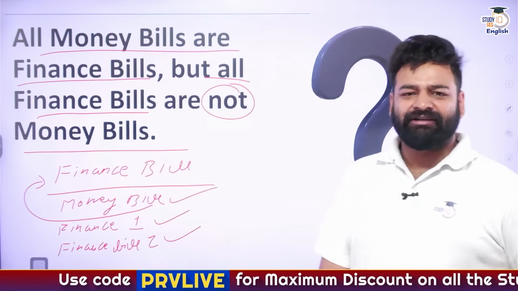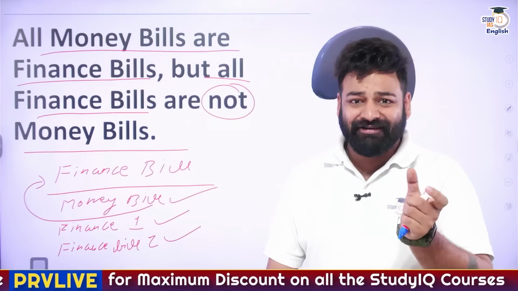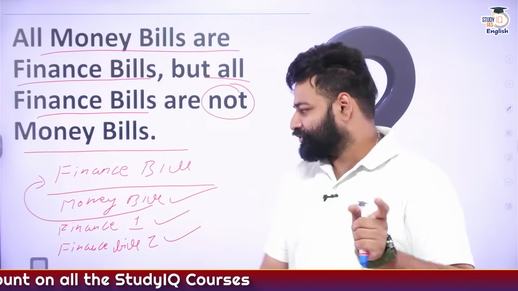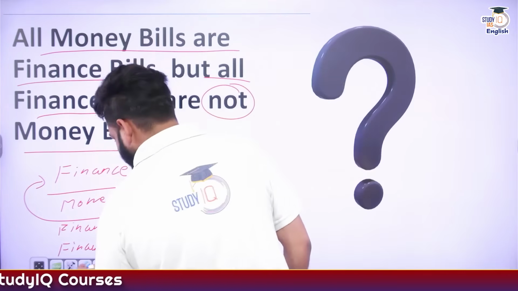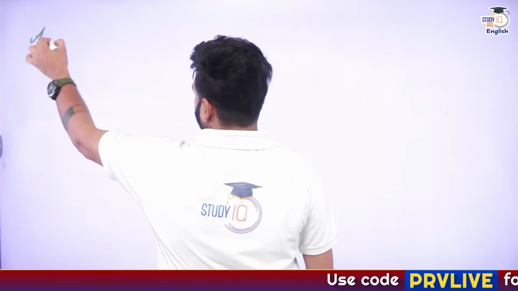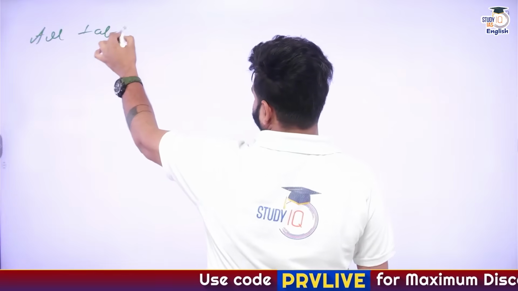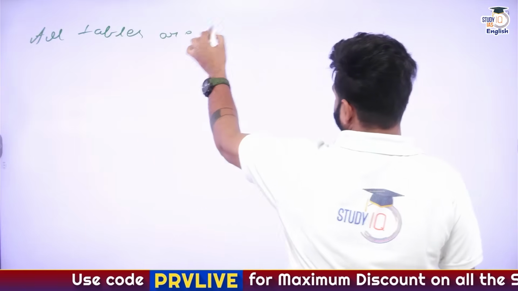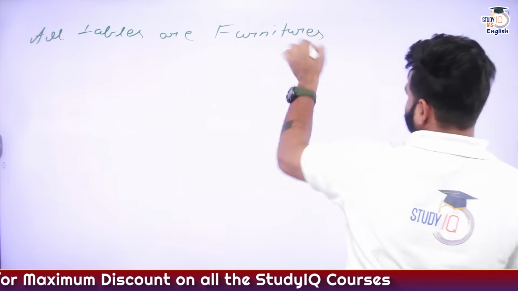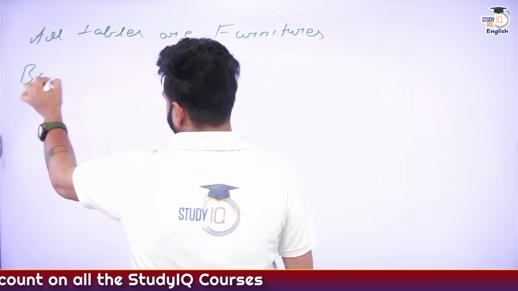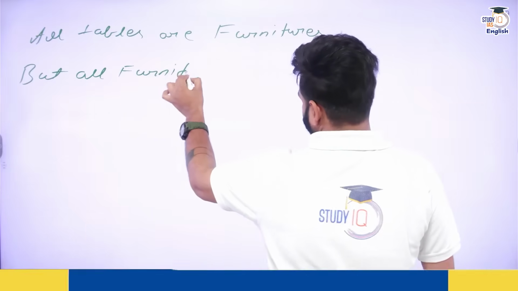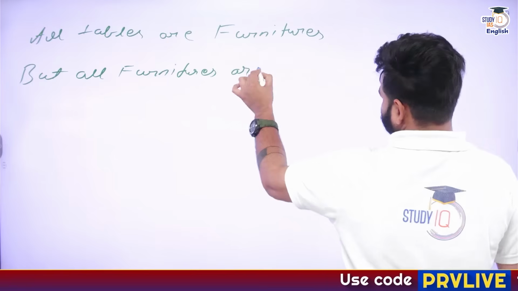That is a chapter we have in our CSAT termed as Venn diagram or even syllogism. You might have understood this in your syllogism chapter: if I say all tables are furniture, but all furniture are not tables.